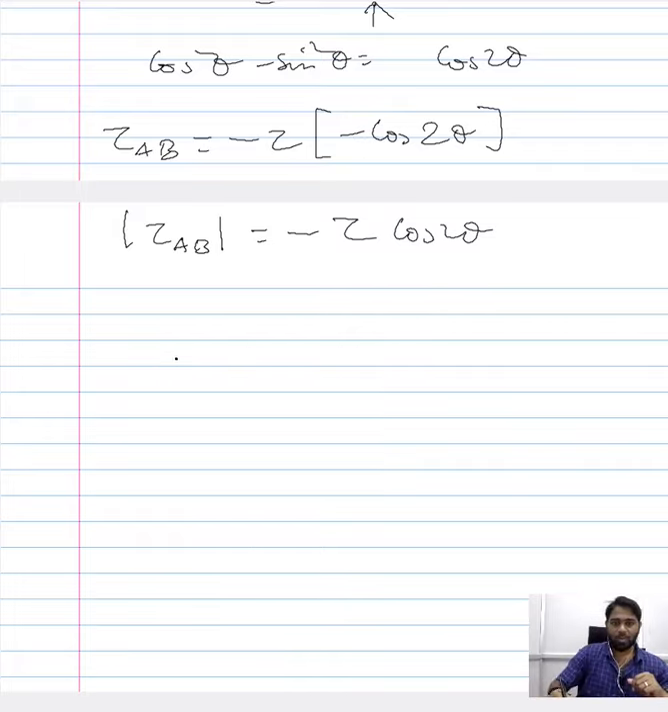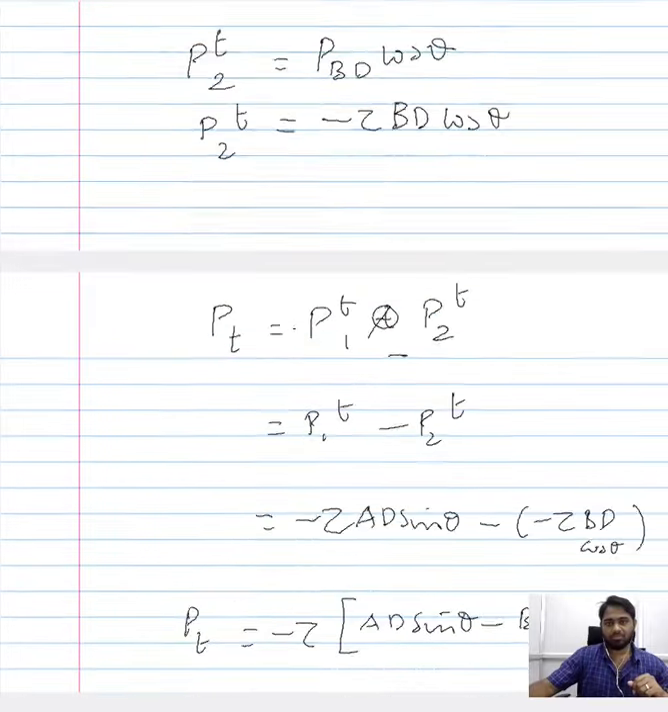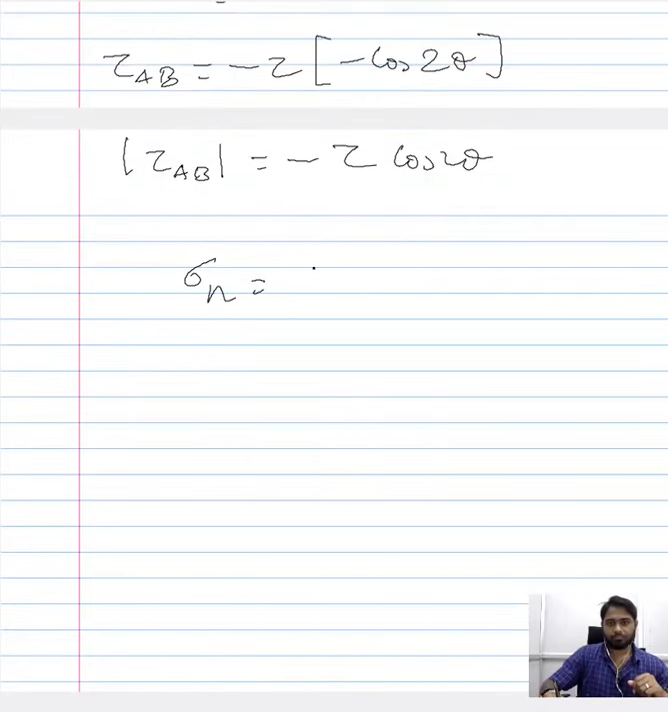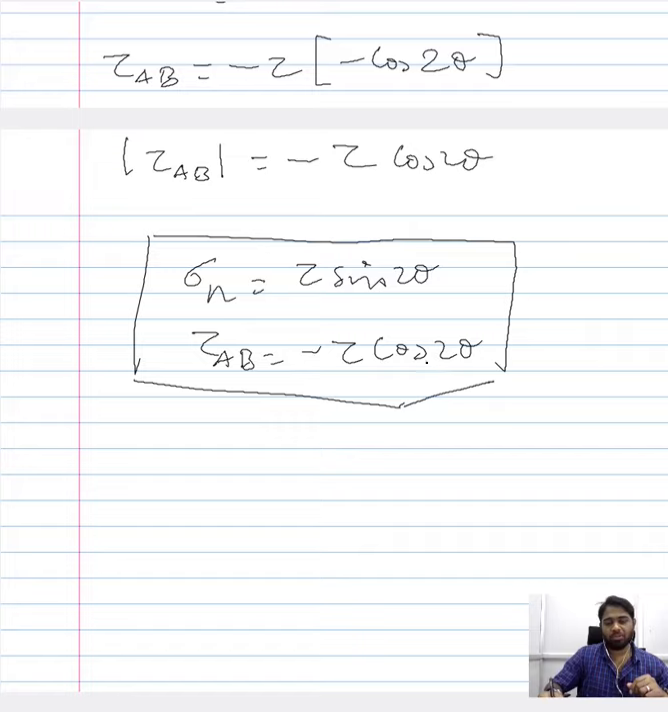So ultimately you have an expression that is the normal expression, which we have derived earlier, that is tau sin 2 theta. Again, when we ignore the initial convention or we consider the absolute values, then the tau AB would be minus tau cos 2 theta. So these are the expressions for the normal and the shear components of stress when the three-dimensional plate that you are considering is experiencing just a shear load condition.